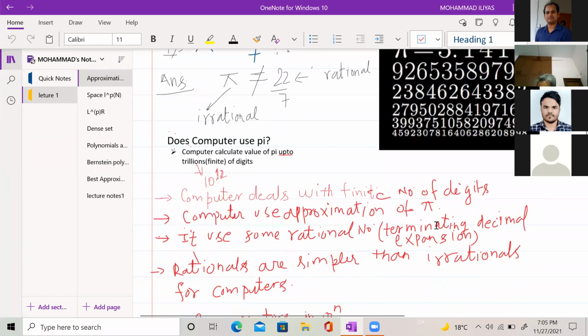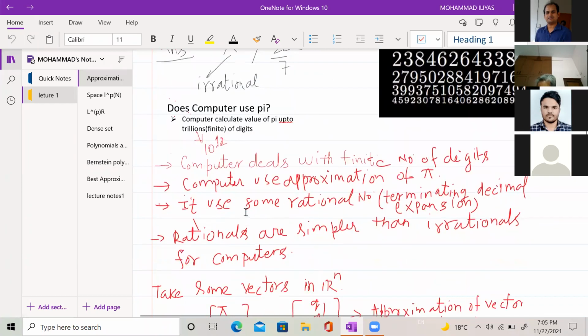This means that the computer can use a rational number, I mean those numbers which are terminating and whose decimal expansion is finite. So rational numbers are simpler for computers in comparison to irrational numbers.